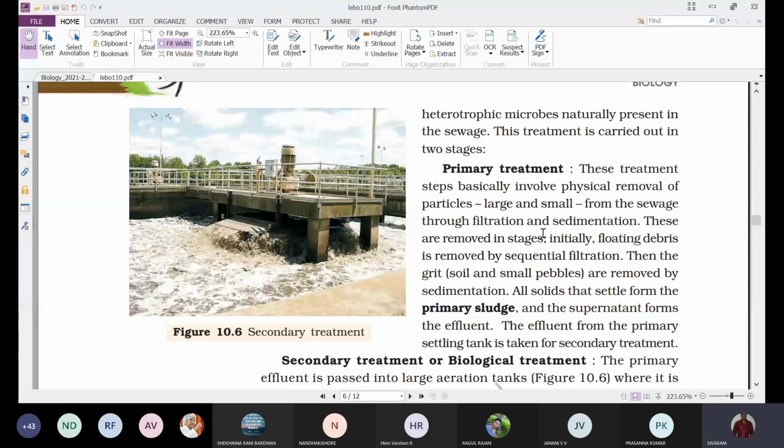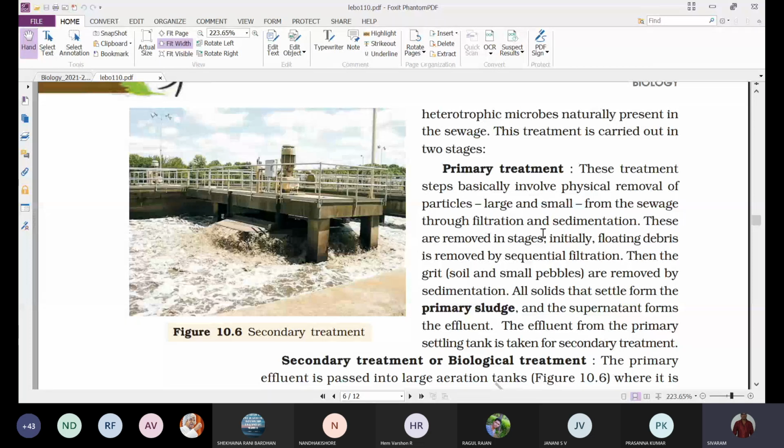So it is a physical removal of particles, either large or small, from the sewage through filtration and sedimentation. And these are removed in stages, because all the particles we can't remove at once.